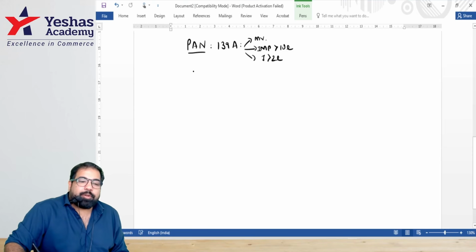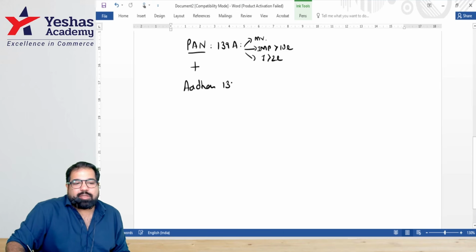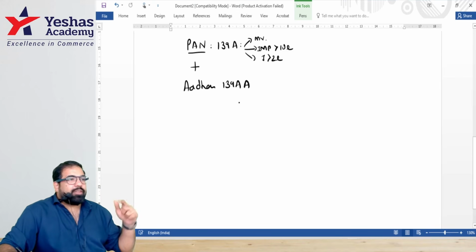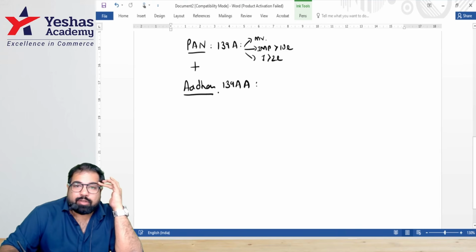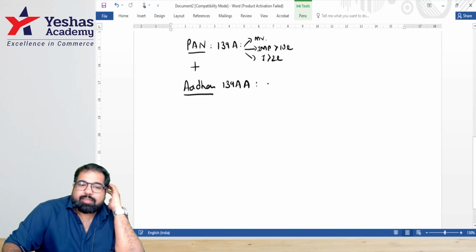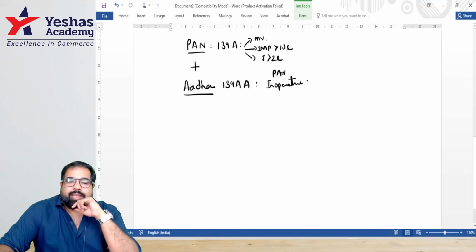Next, the government wanted more. They said, I want the PAN, and I also want the Aadhaar, section 139AA. They have made a provision: if you don't update your PAN and link it with your Aadhaar, there is a penalty that it will become inoperative. What will become inoperative? PAN. And when the PAN becomes inoperative, very important, four things will happen.